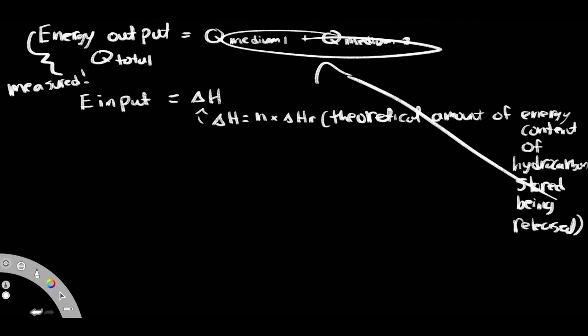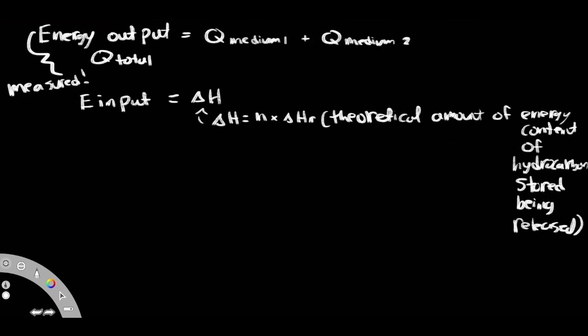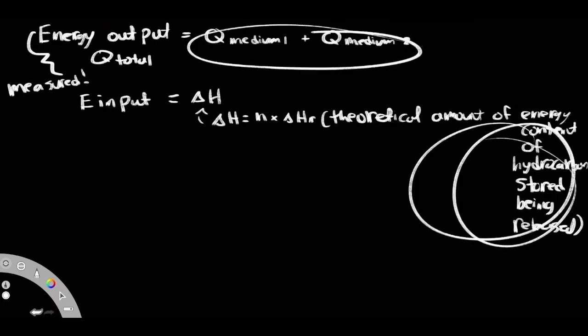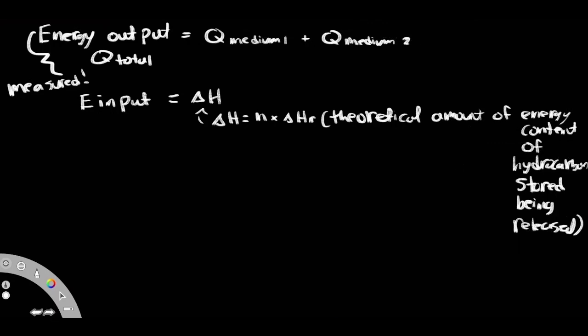However, not all of it gets absorbed into our medium 1 and medium 2. Maybe it goes out into the environment outside of the actual calorimeter, for example. Or it just doesn't get captured and we just weren't able to read it. But theoretically, this amount should be going straight into here. We just have to make sure that we quantify how much actually went in and then determine the efficiency. How efficient was it to go from here to here?